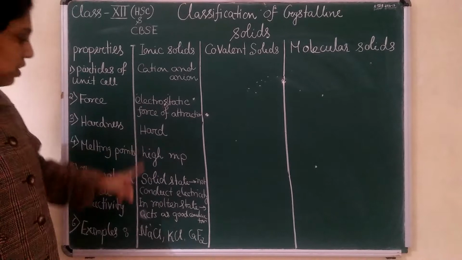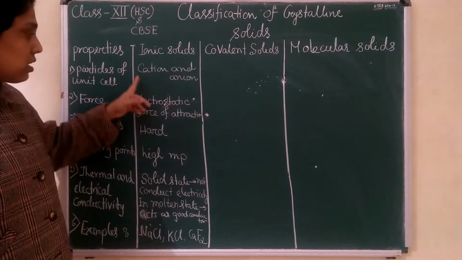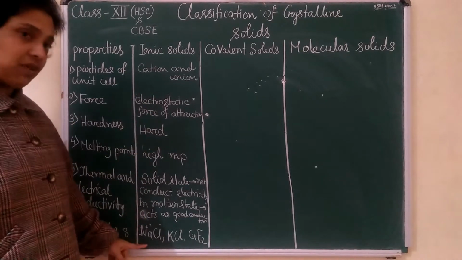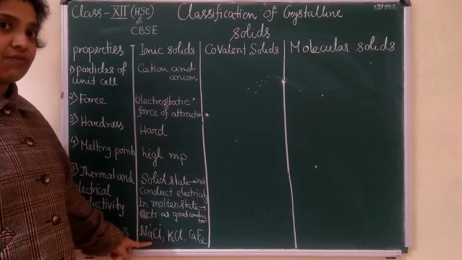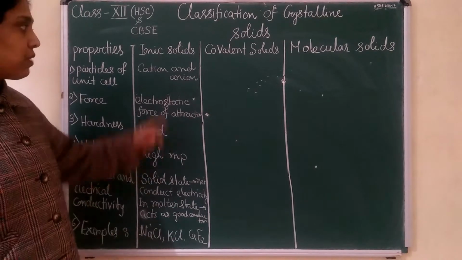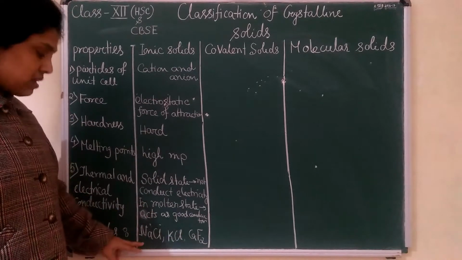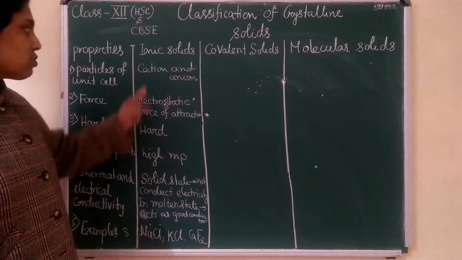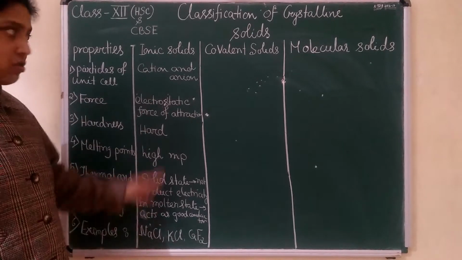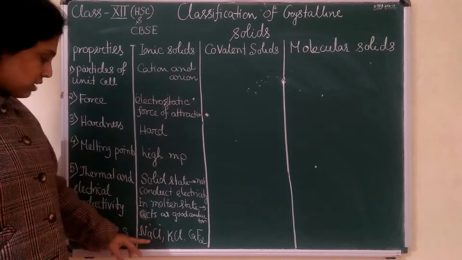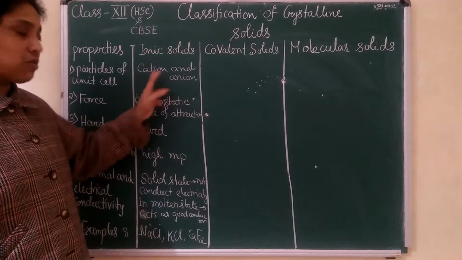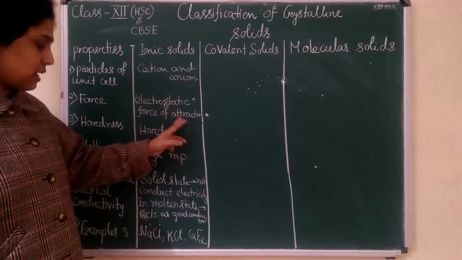So these are the points you have to remember for ionic solid. I have taken the example first so that you can classify by seeing it. NaCl, KCl, CaF2 are examples of ionic solids. They consist of ions, cation and anion. The force between them is electrostatic force of attraction.